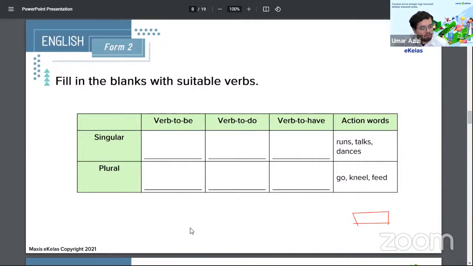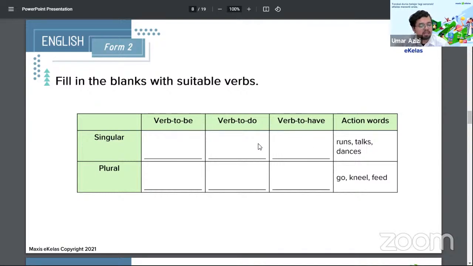Take a moment to read this in, and we'll try to do this, okay? So, in the first one, singular, what is the singular form that you can go to have action words, runs, talks, and dances? Can anyone guess? I'm going to answer for a bit. 3, 2, 1. Okay, all drawings first. Does everyone remember their verbs to be, verbs to do, verbs to have?